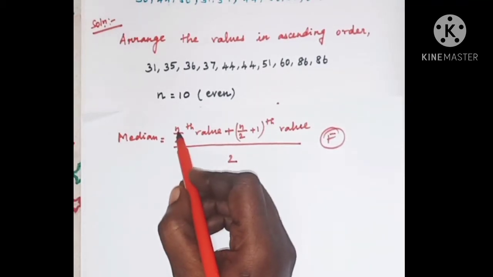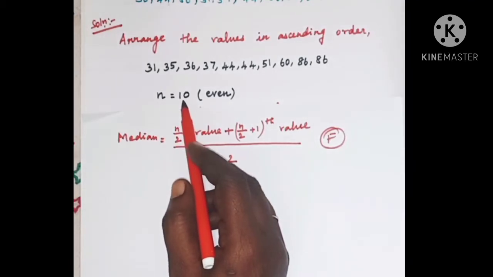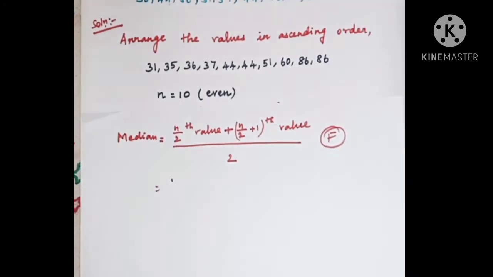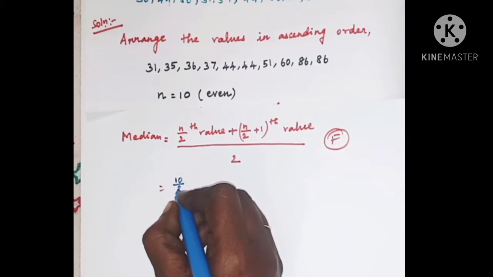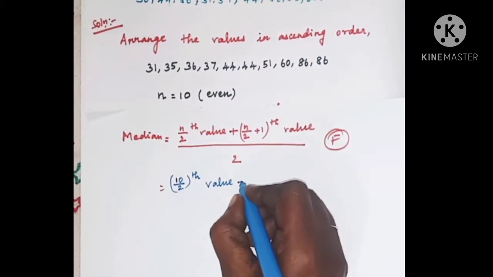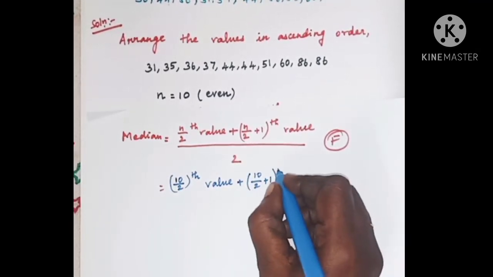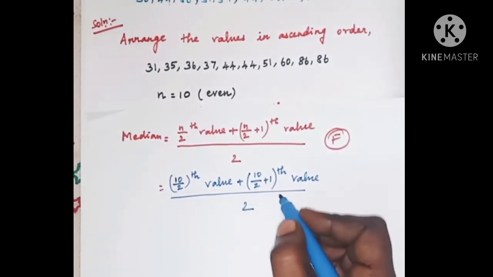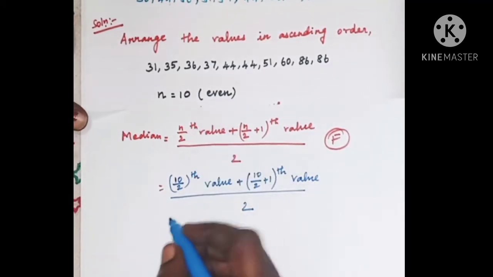Here n means the number of observations, and the number of observations is 10. So n is equal to 10 here. We write 10 by 2th value plus 10 by 2 plus 1th value, divided by 2. Because the value of n is 10, we have substituted 10 for n.